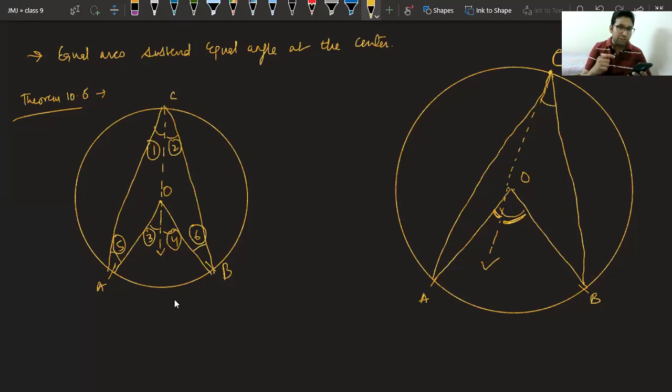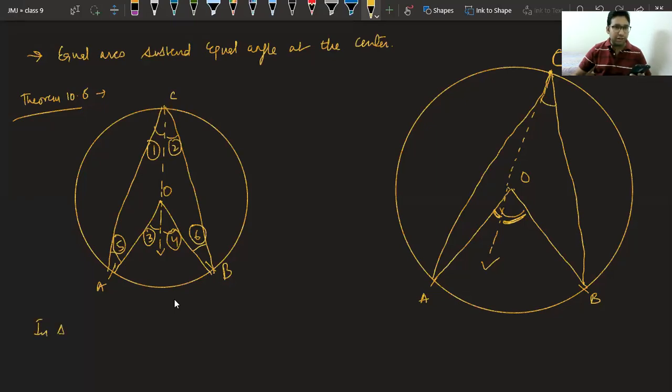If you observe OC and OA, class, Vaishnav is saying 3 equal to 1 plus 5. Okay, that way you are saying. Good. I was asking relation between 1 and 5, beta. 1 and 5 are equal. Why are 1 and 5 equal? Because they are opposite to equal sides. Why are they opposite to equal sides? Because OC and OA are the radius. In triangle OCA, OC and OA are the radius. So we can say,